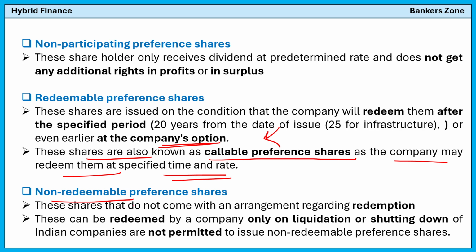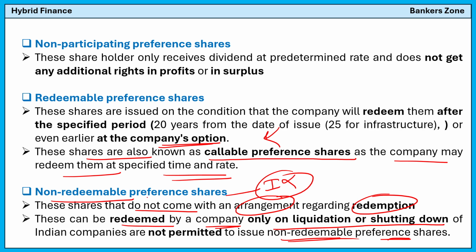Non-redeemable preference shares do not come with an arrangement like redemption, that is, callback. So these are redeemed by the company only on liquidation or shutting down of the company. Indian companies are not permitted to issue non-redeemable preference shares. Okay, so Indian companies are not allowed to issue them, and in foreign countries it is allowed. Redemption is not allowed in the case of non-redeemable shares, very simple, and they can be redeemed only if the company shuts its operations.